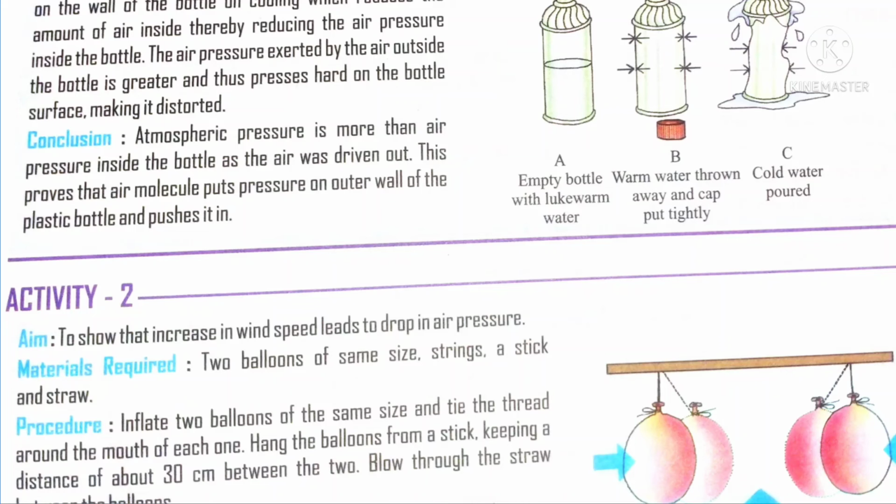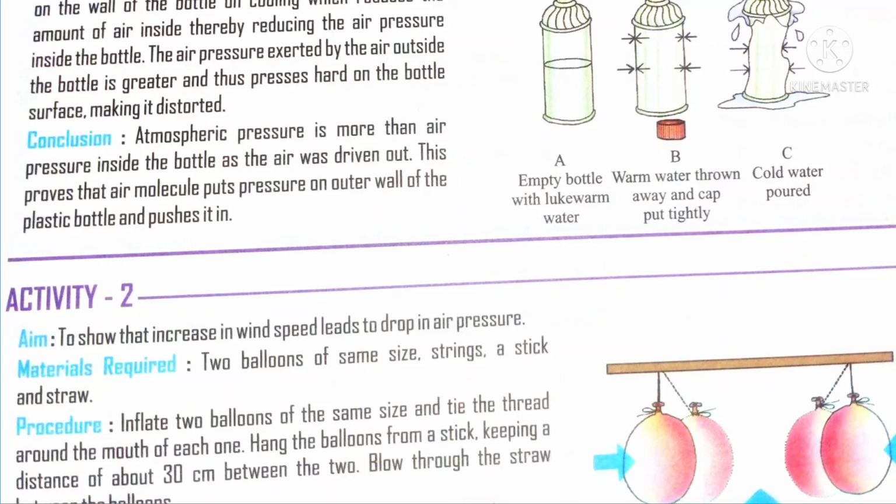Air which is present in between the balloons moved away, so air pressure is decreased in the particular area. Now there is a higher pressure area on either side of the balloons, but in between the balloons there is a less pressure area, so automatically both the balloons move towards each other. Since wind blows from a higher region to a lower region, both sides are higher region and the middle area is a lower region. That is the reason both side balloons move towards the center.